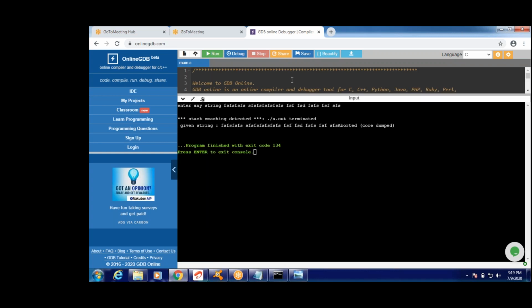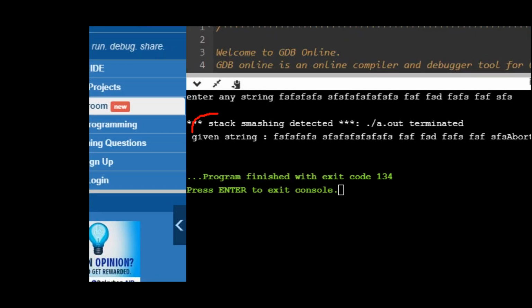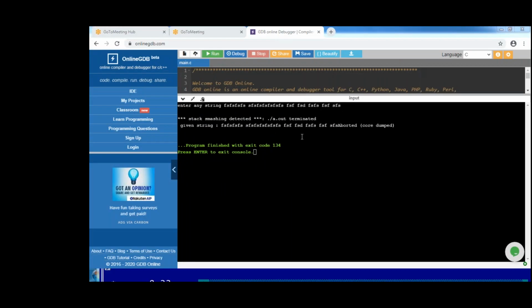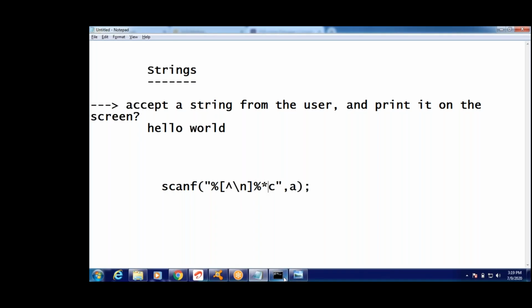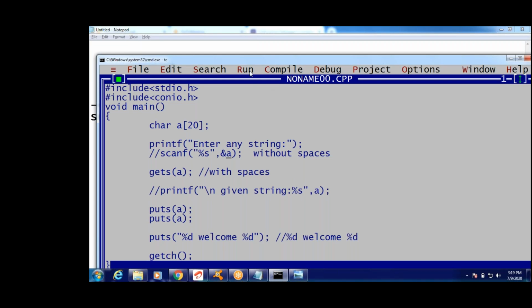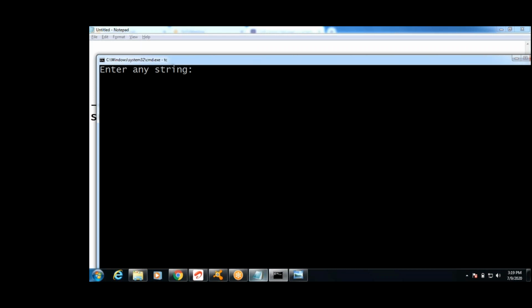Are you following, guys? If I enter more than 20 characters, it shows code dumped or segmentation fault, and stack smashing detected. You know what the stack is, right? We cannot give more than 20 characters. In this compiler it shows the message, but in this compiler it closes the application. Can I execute once? See, you completed, right? See, if I enter more than 20 characters,